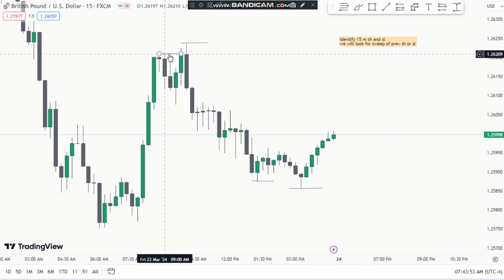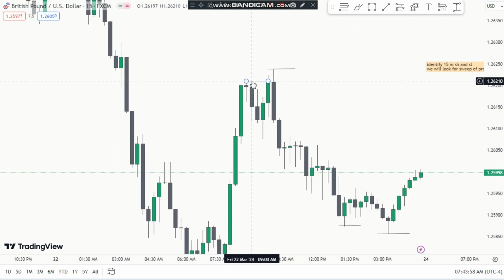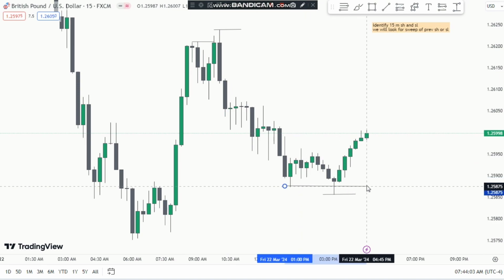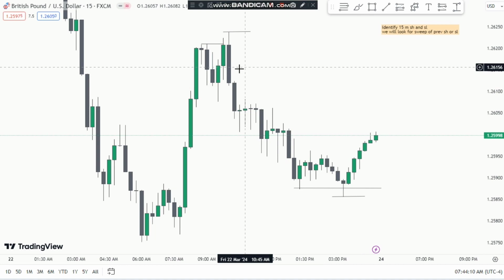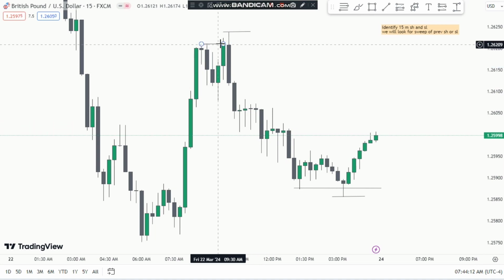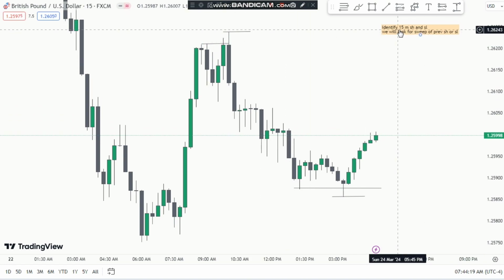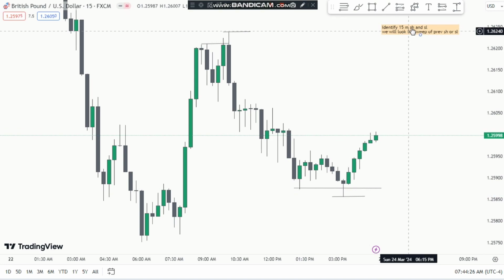What do I mean by sweep? Sweep is when the price goes above this previous swing high, or if the price goes below the previous swing low. You can see this is also a sweep, okay. So I have already taught you the strategy on the 4-hour time frame, but we will use it on the 15-minute. It's a bit different, okay. It's not exactly like that. So we did two things. We identified the swing highs and swing lows. Then we looked for a sweep. You can see this was a sweep and this was also a sweep.